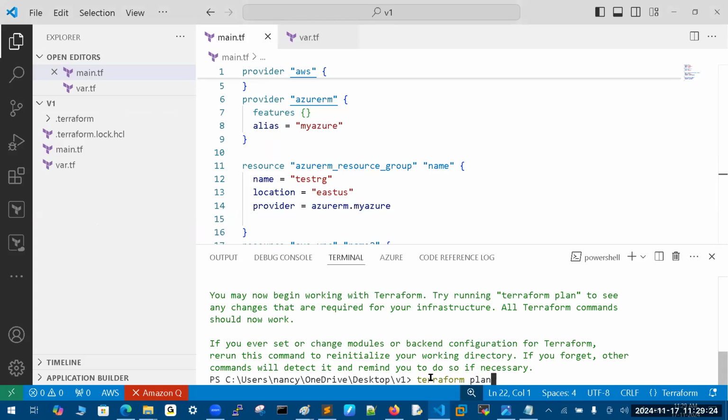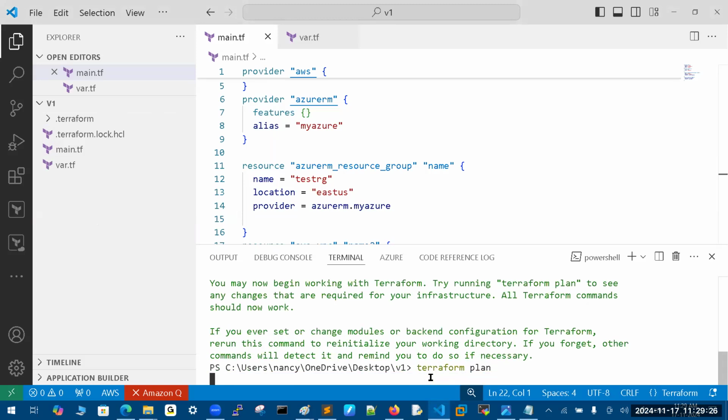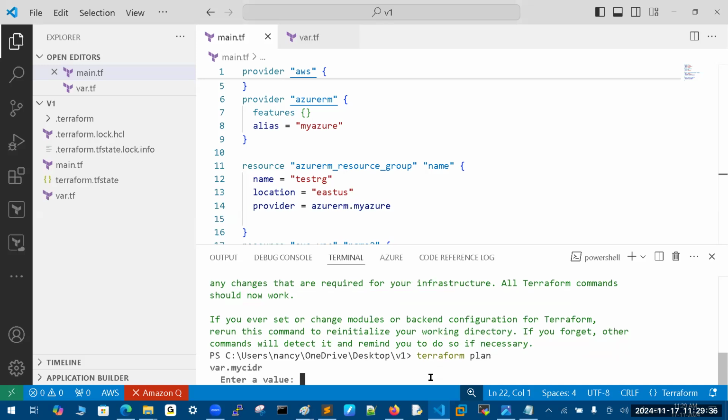See, what is the plan? Tell me what plan you have. It will immediately ask for one input. No, you have not provided my cider. See this one, it will ask you for one input.